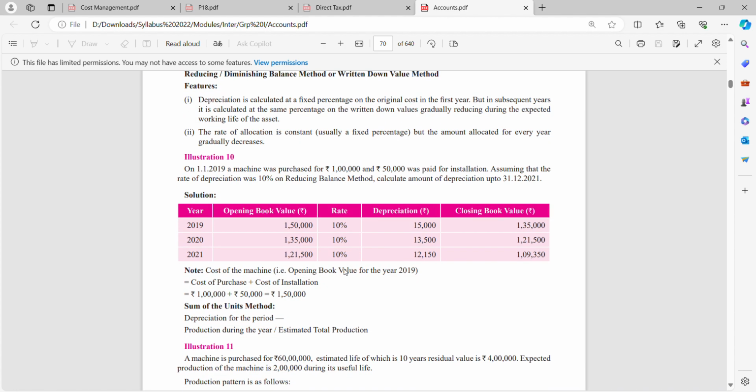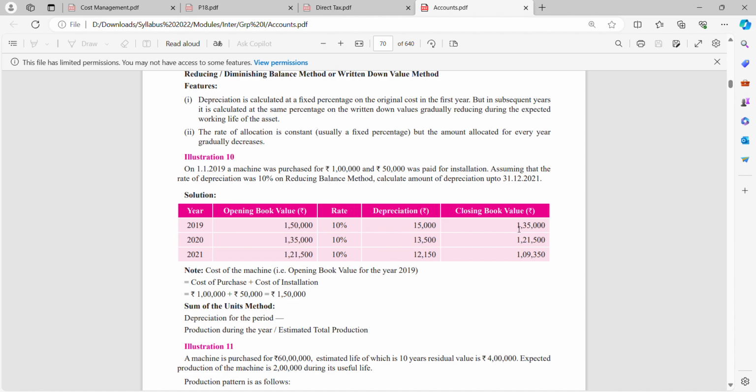So we have the 10th sum, wherein on 1st Jan 2019 a machine was purchased for 1 lakh and 50,000 was paid for installation. Assuming that the rate of depreciation was 10% on the reducing balance method, calculate the amount of depreciation up to 31st December 2021. So we have years, opening book value, rate of depreciation, and closing book value. So what I'll do here is, for the year 2019, 1,50,000 is my total value. On that, 10% rate of depreciation. So 1,50,000 into 10%, 15,000 is the depreciation. If I subtract that, I'll get 1,35,000.